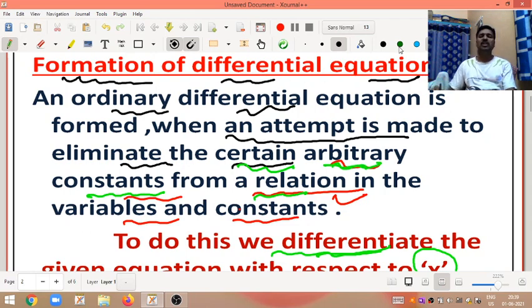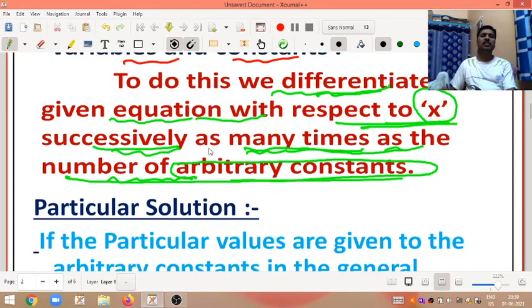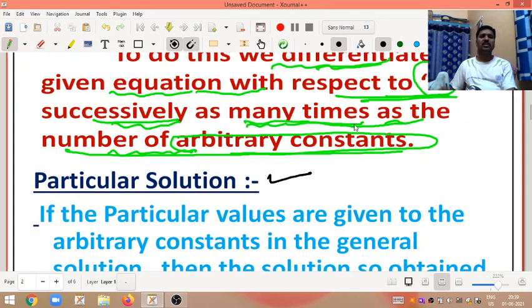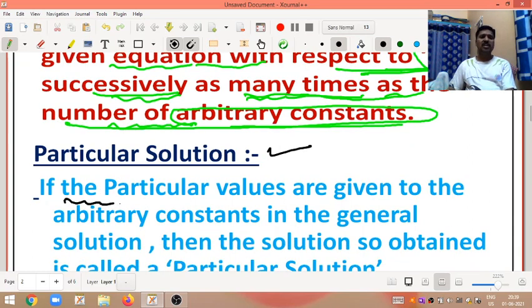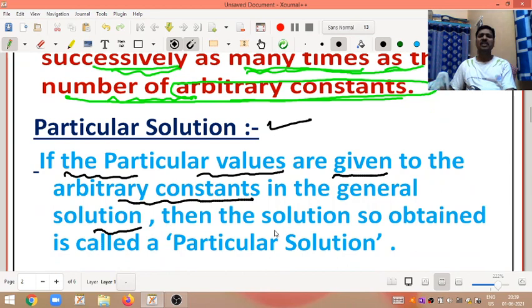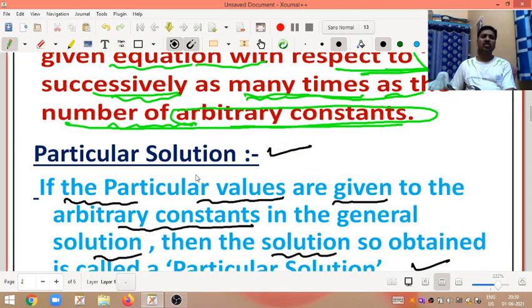I will move on to the next definition, that is particular solution. A particular solution is obtained when particular values are given to the arbitrary constants. If particular values are given to the arbitrary constants in the general solution, then that type of solution is called the particular solution. I hope you all understood those things.